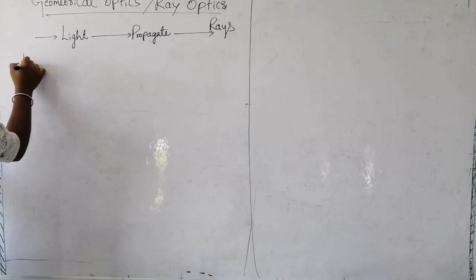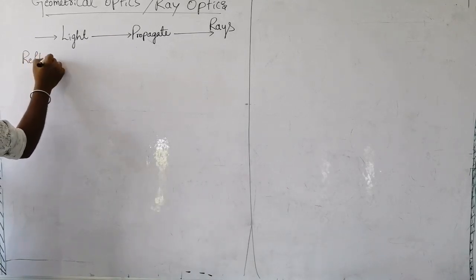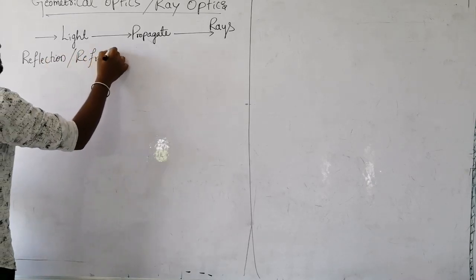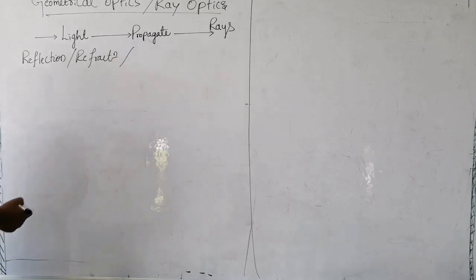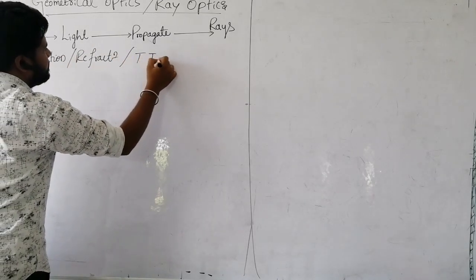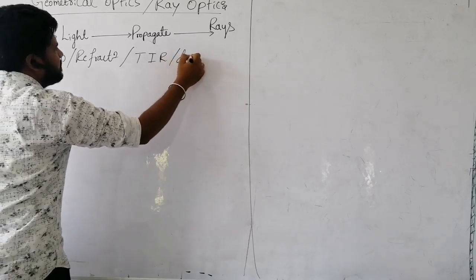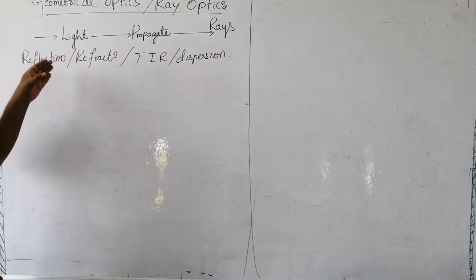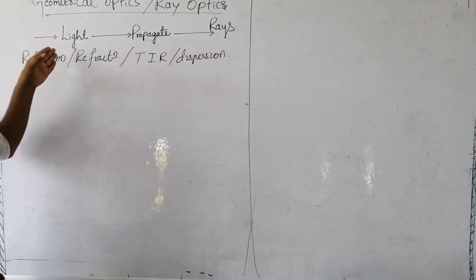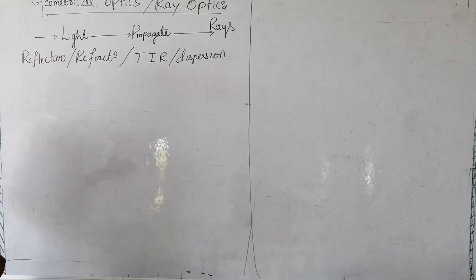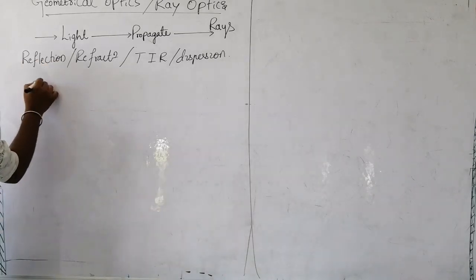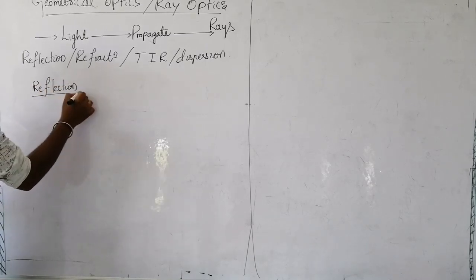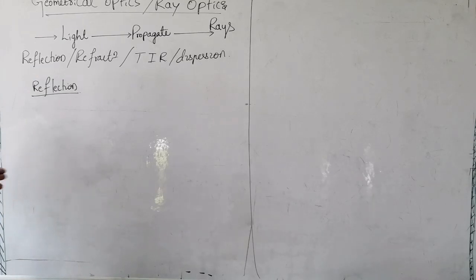The phenomena that occur are reflection, refraction, and here we'll study TIR, dispersion, and so many things. So first, after this definition, we'll move to the very basic thing, that is reflection. We are starting with reflection. What do you mean by reflection?